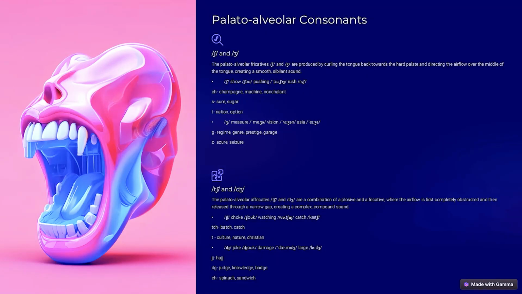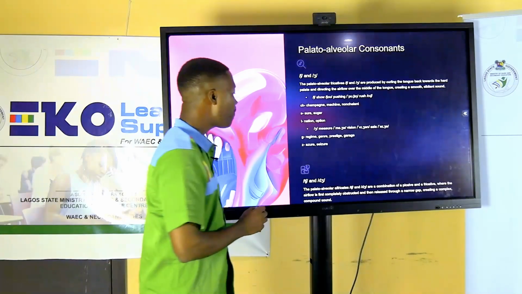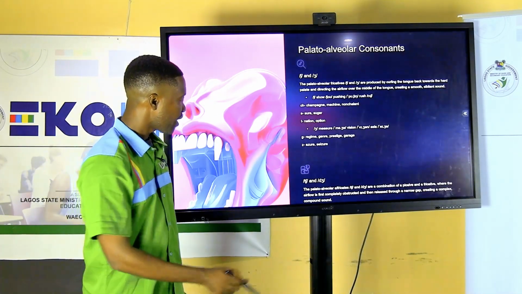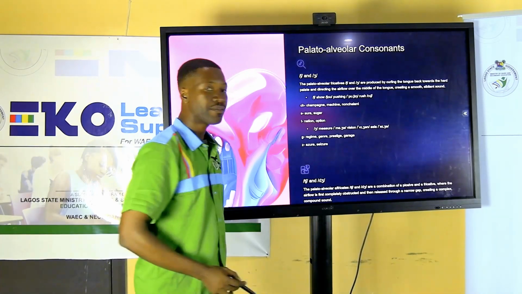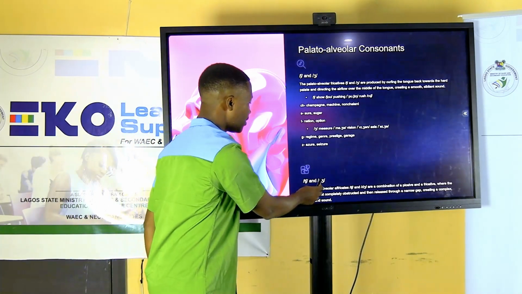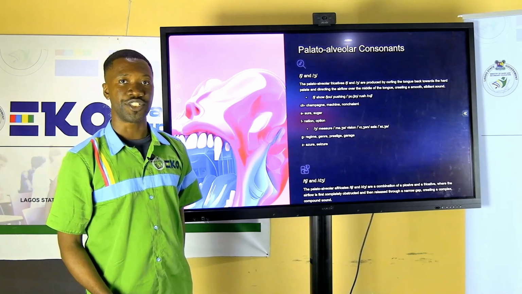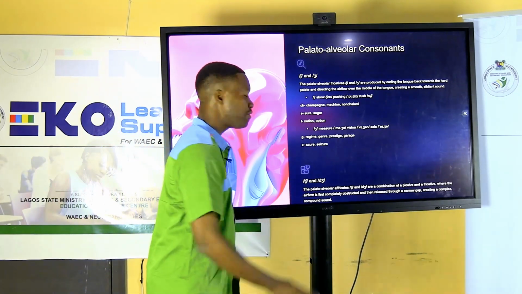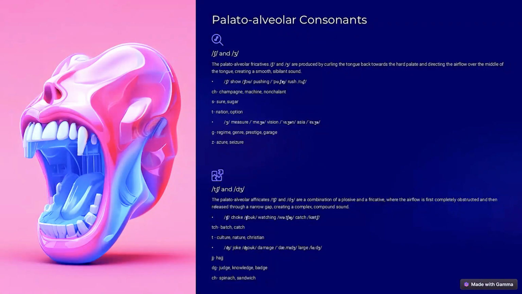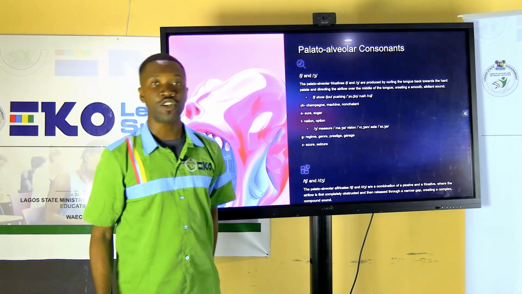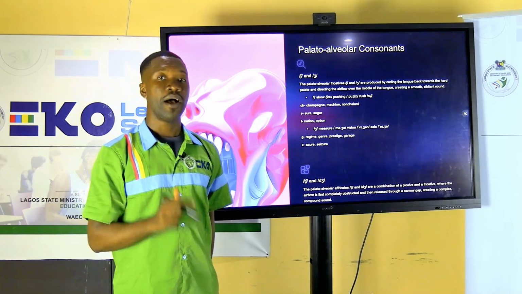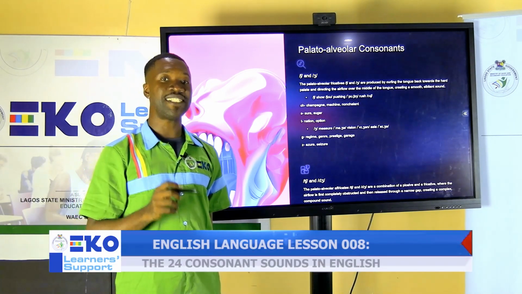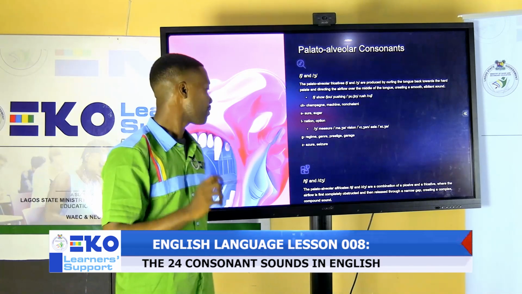Okay, still on the palato-alveolar, we have these two sounds. They are the sound ch and the sound j. The first sound is voiceless, while the other sound j is a voiced sound. Examples of words with the sound ch include words like church, batch. We can also have it in nature, future.